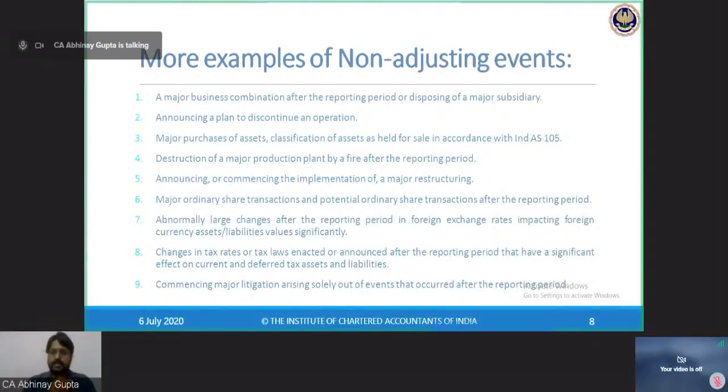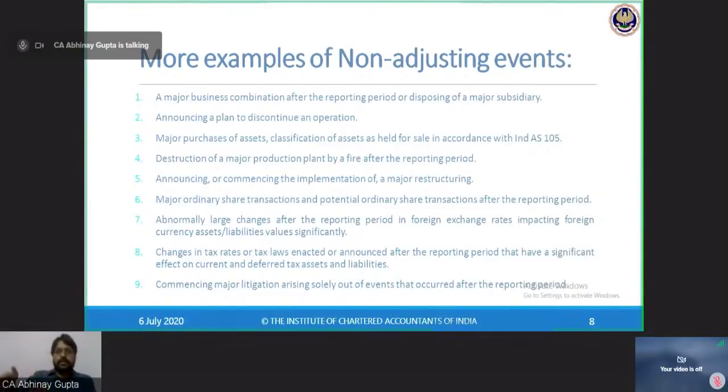Commencing 9th point, major litigation arising solely out of events that occurred after the reporting period. So there is a significant litigation which has occurred after the end of the reporting period. There was no litigation at the end of 31st March, but in the month of April, a case has been filed by a third party on the company, or by the company on a third party.